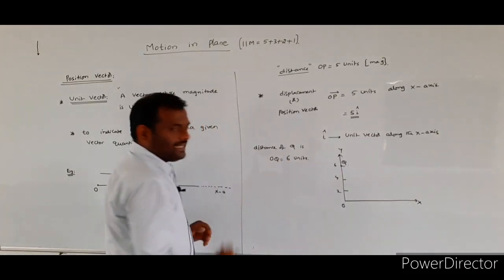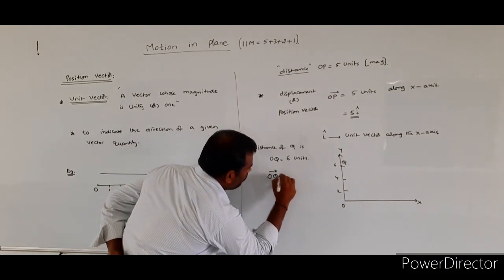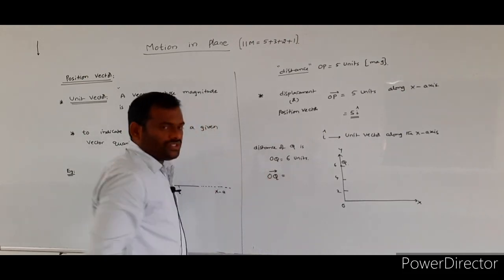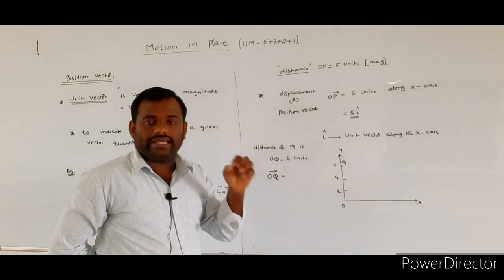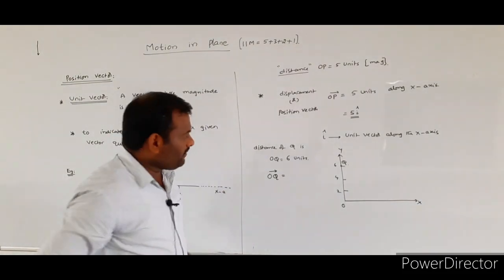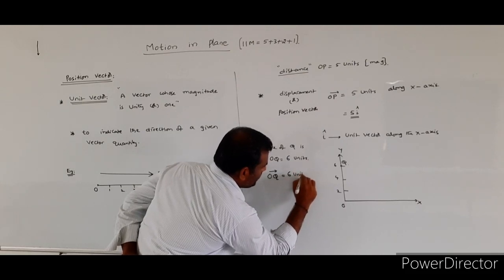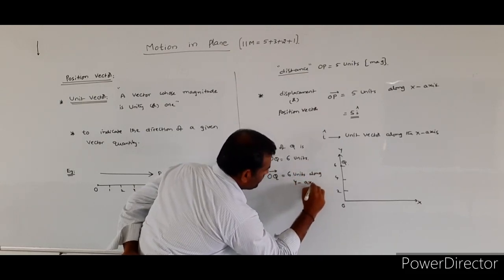I want to represent it in the vector notation. So OQ bar: when you write the arrow over it, you are representing the distance OQ in vector form. Its magnitude is 6 units along the y-axis.